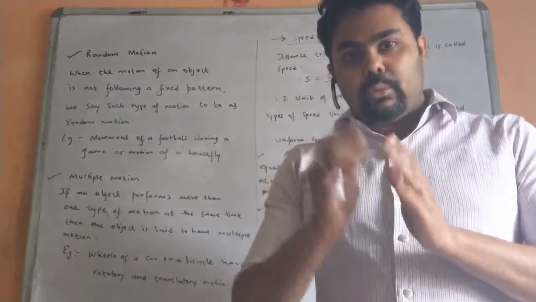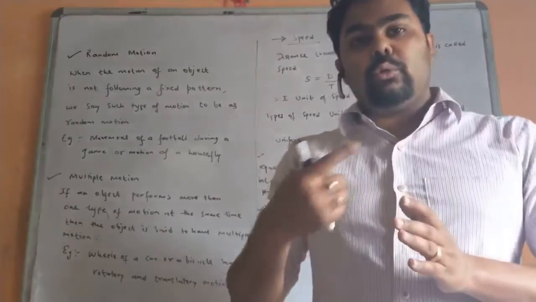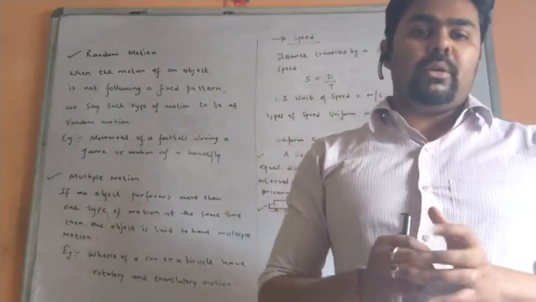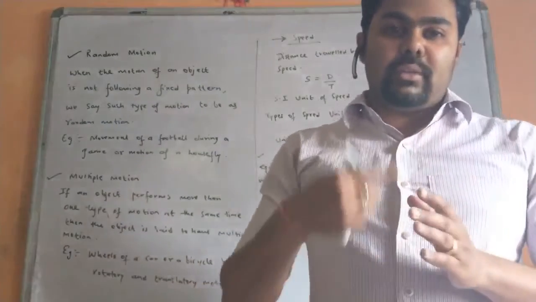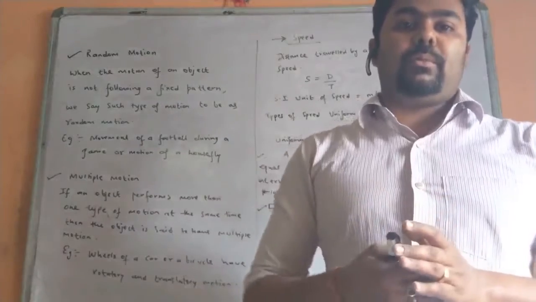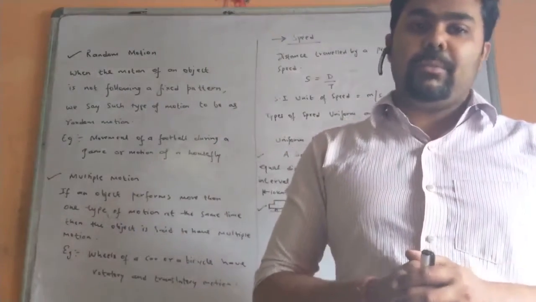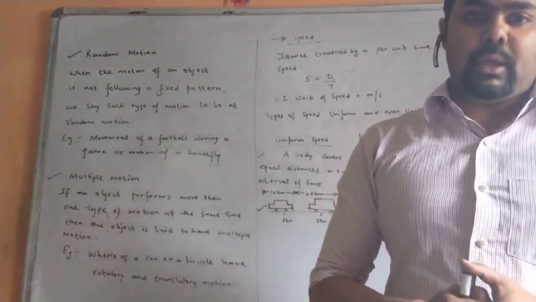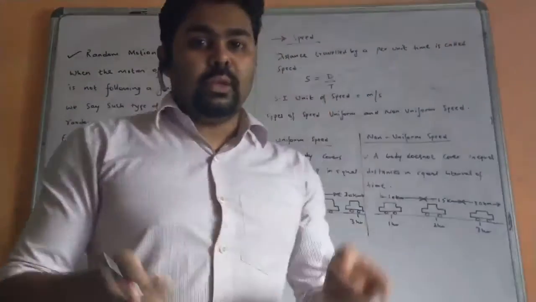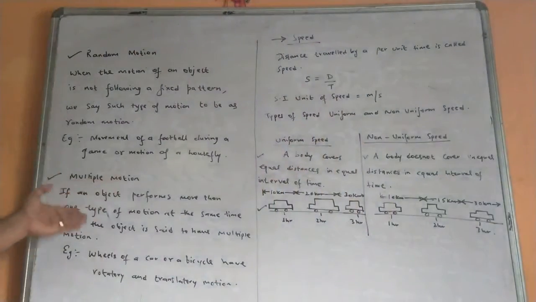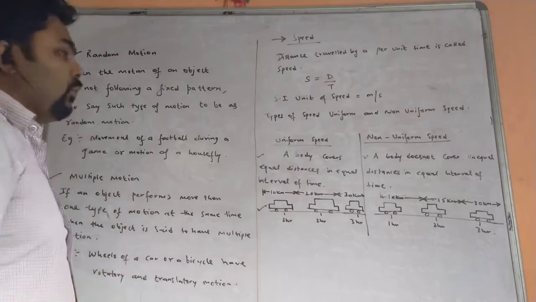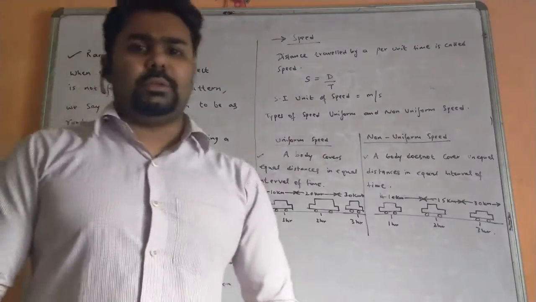So along with the rectilinear motion, the wheels of the car are also rotating. You see, at the same time, the car is moving in a straight path, as well as the wheels of the car are moving in a circular direction, right? So this is said to be having multiple motion at the same time. Two types of motion occurring at the same time, that is multiple motion. Wheels of a car or a bicycle have rotatory and translatory motion. So this was all about the different types of motion we have learned today.